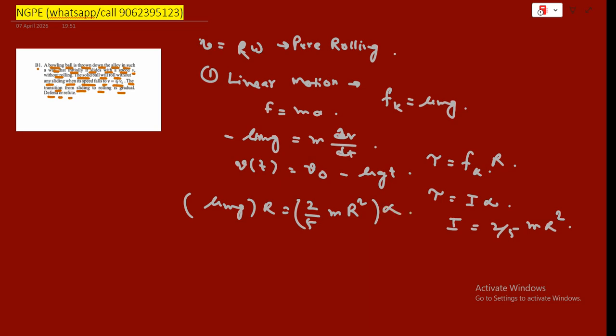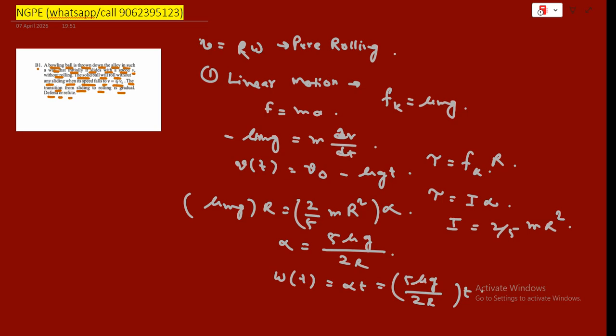Now cancel the m and one R, and we get alpha equal to 5 mu g by 2R. Since it started from zero spin, omega(t) will be alpha t, that is 5 mu g by 2R times t.